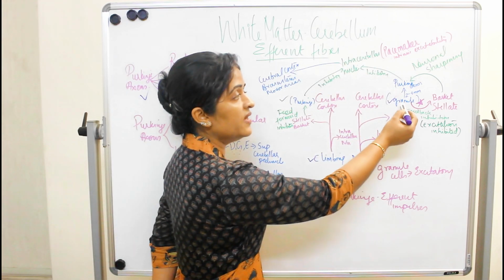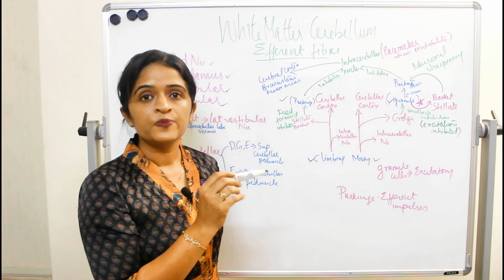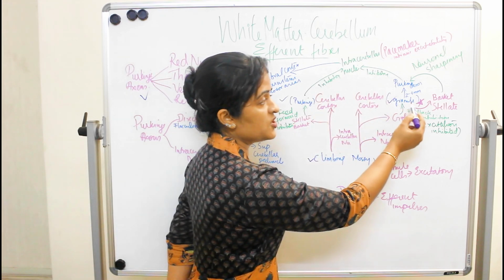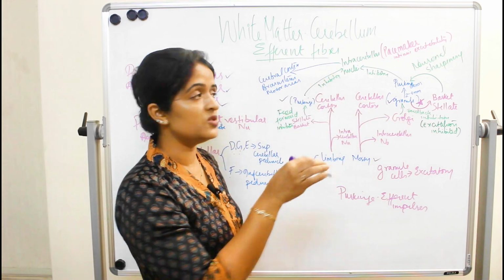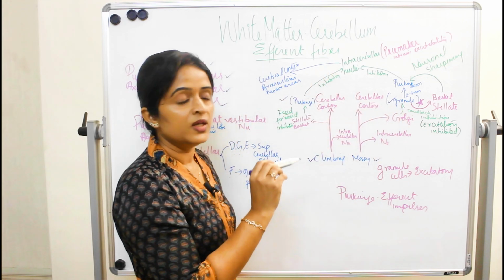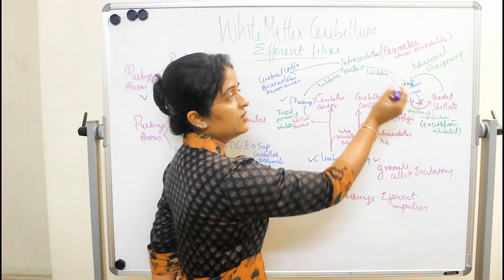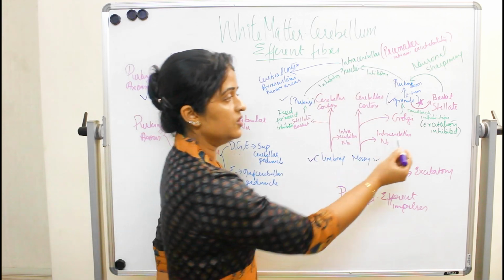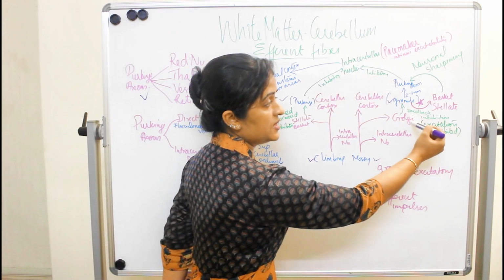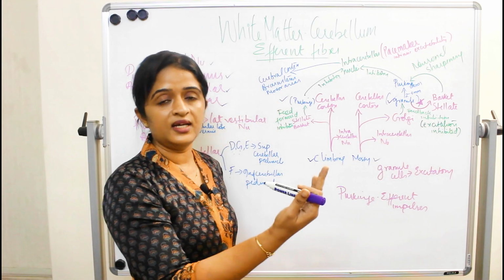So the Golgi will inhibit the granule. So what type of inhibition is happening here? This is actually decreasing the excitatory response of the granule. So that is actually resulting in the inhibition of the Purkinje cell. So this type is known as feedback inhibition.